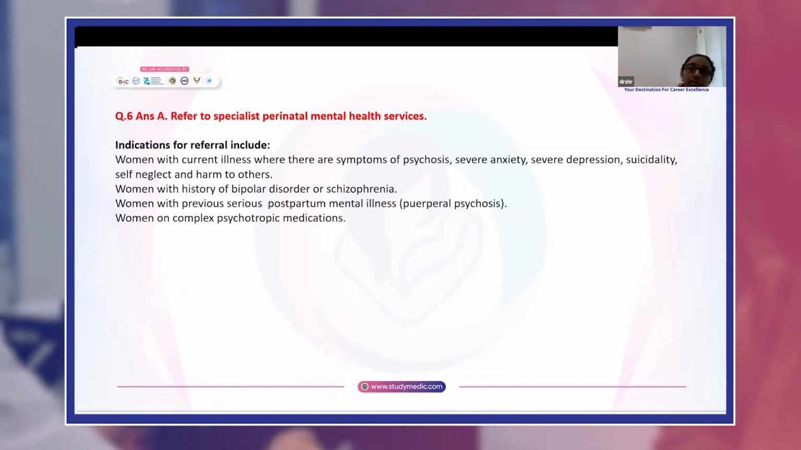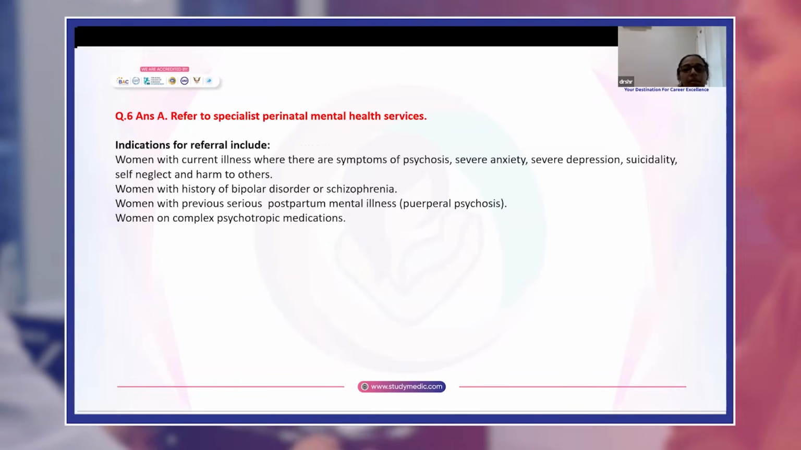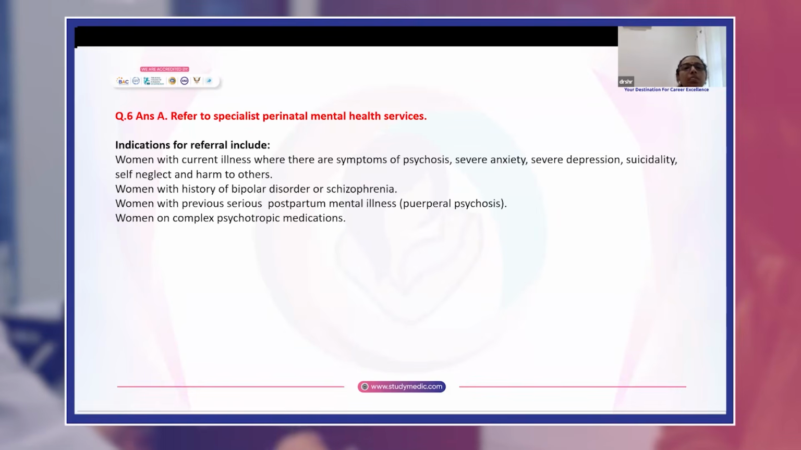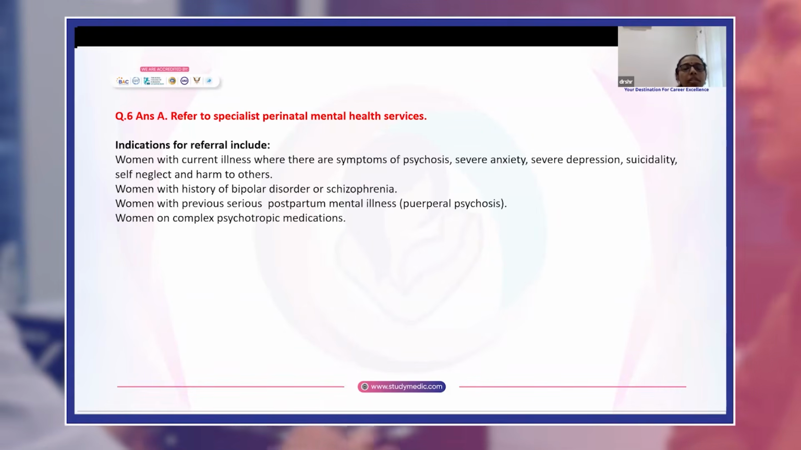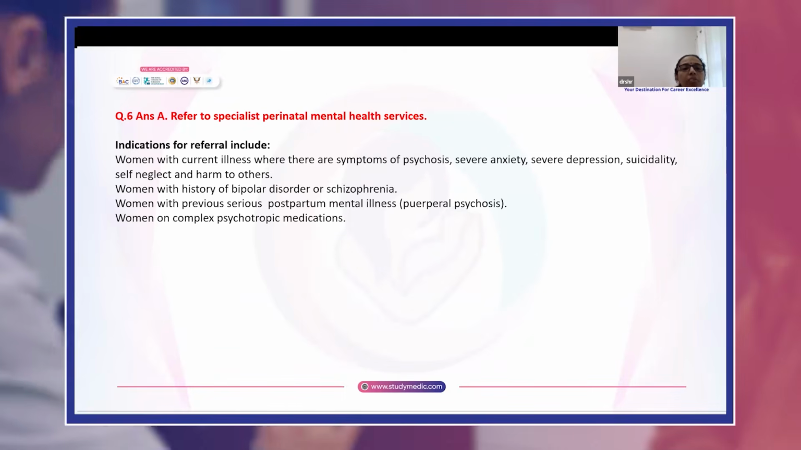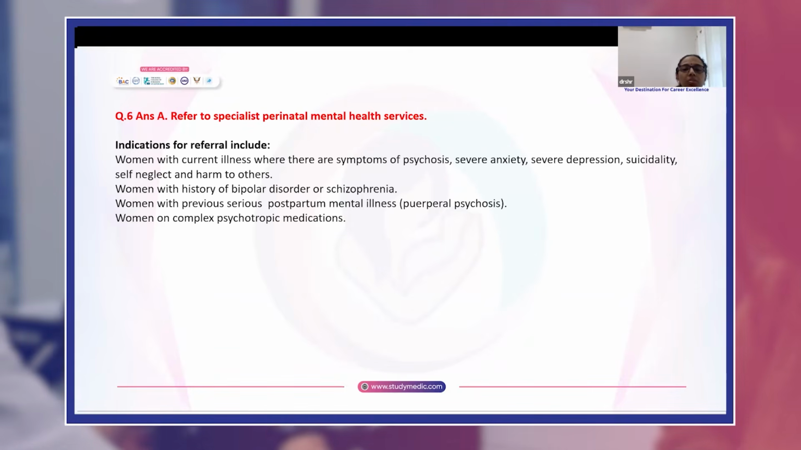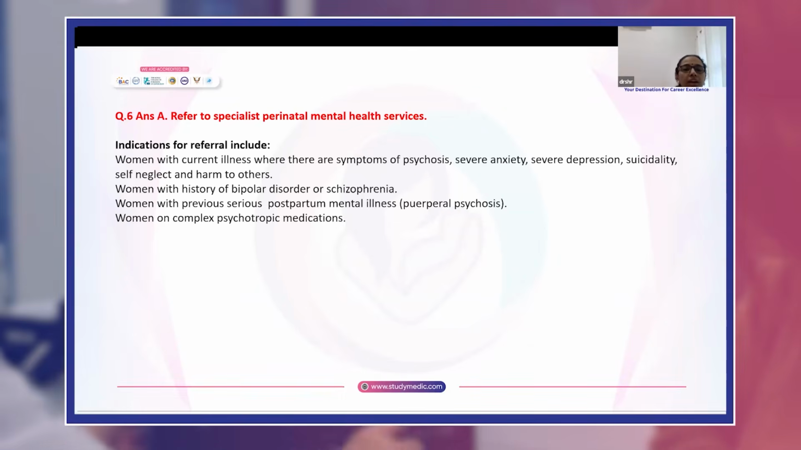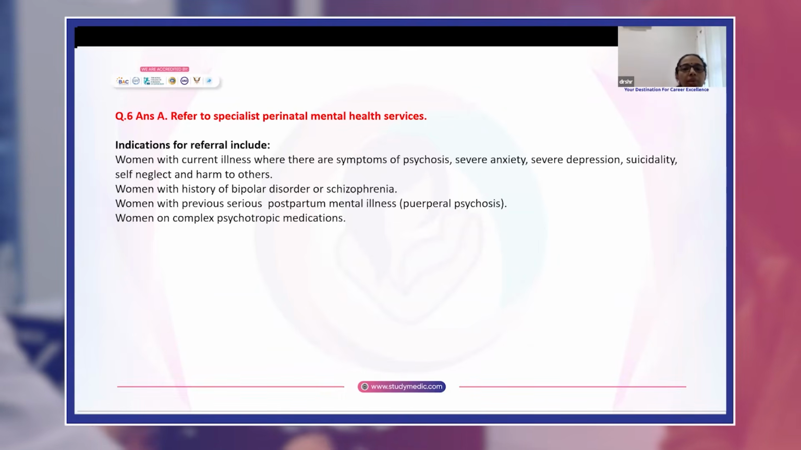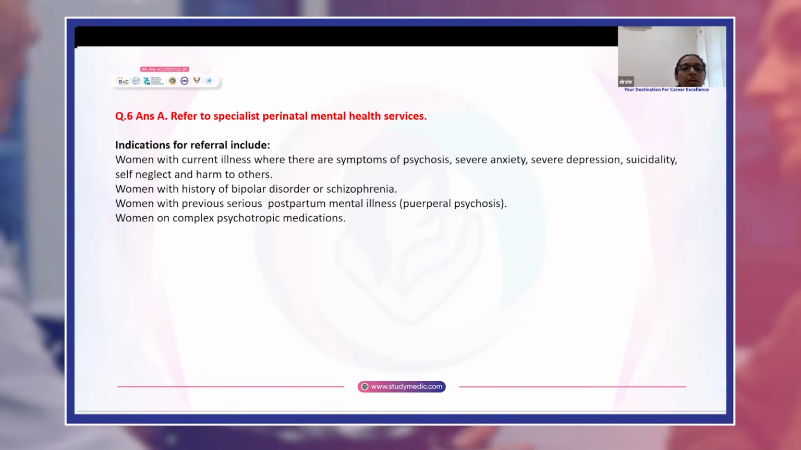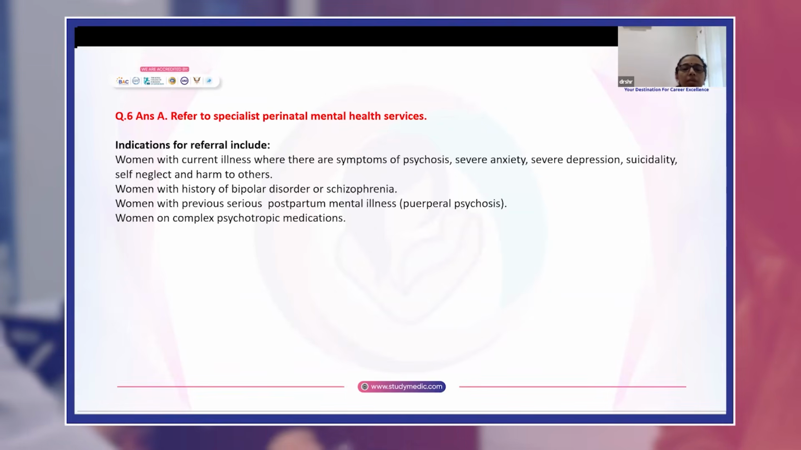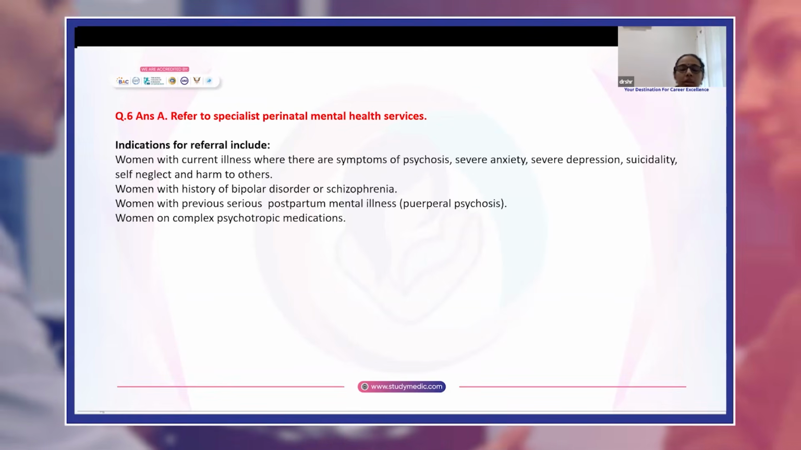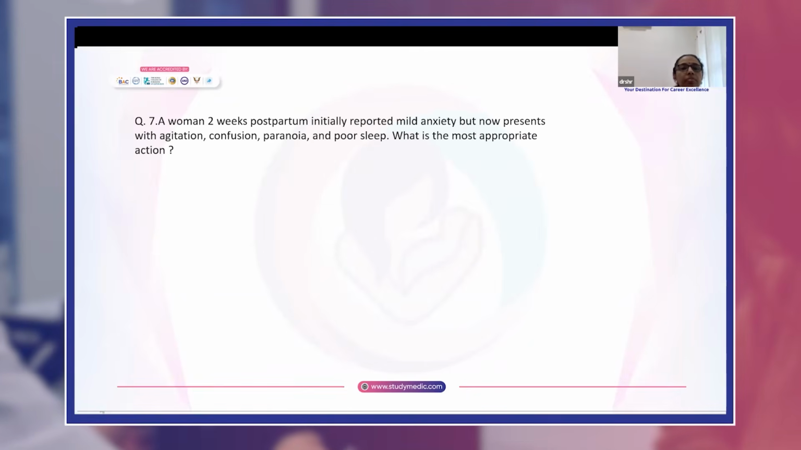The specialist perinatal mental health team is a multidisciplinary team including psychiatrists, psychologists, mental health nurses, and occupational workers. Indications for referral include women with current illness where there are symptoms of psychosis, severe anxiety, severe depression, suicidality, self-neglect and harm to others, women with a history of bipolar disorder or schizophrenia, women with previous serious postpartum mental health illness like puerperal psychosis, and women on complex psychotropic medications.